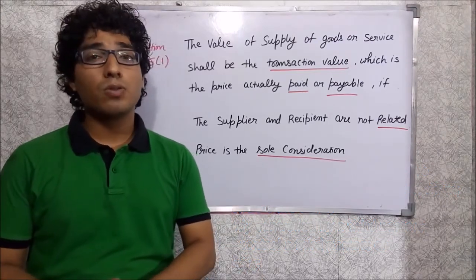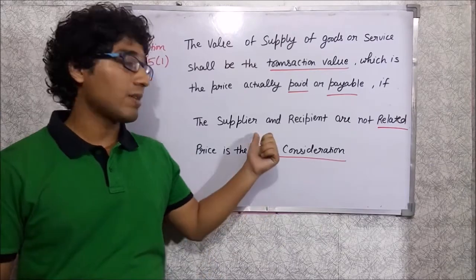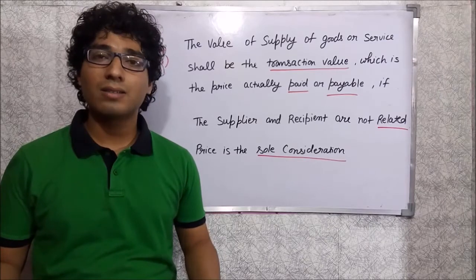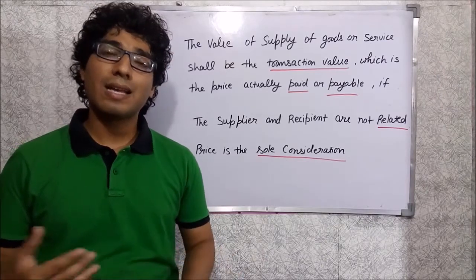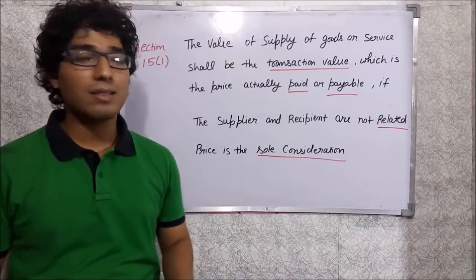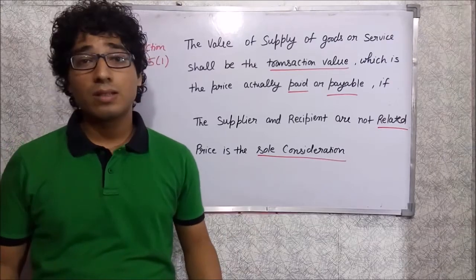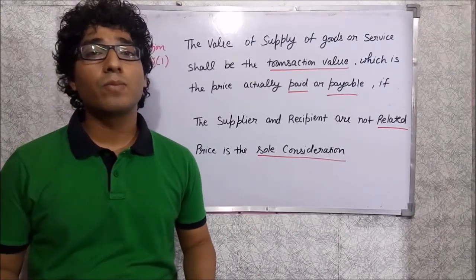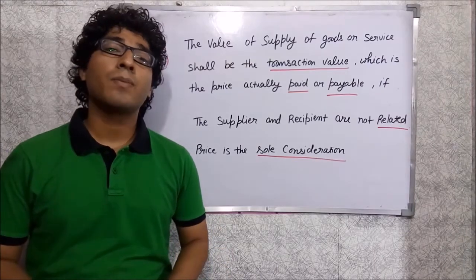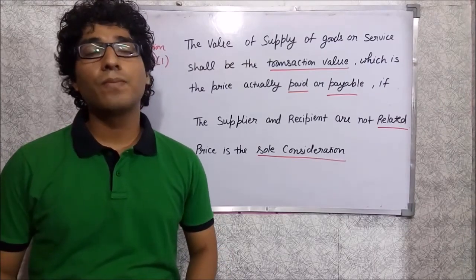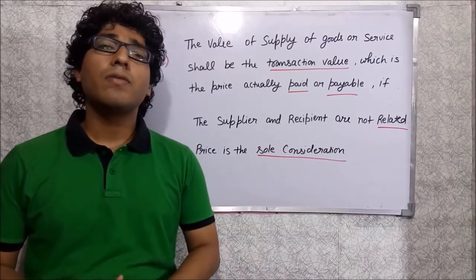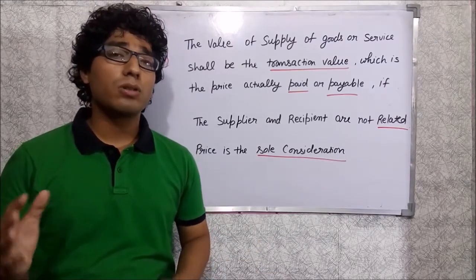So the first situation is when the supplier and recipient are not related. If they are not related, then the transaction value will be taken as the valuation of goods or services. The second situation is that the price is the sole consideration. So when can we say that the price is the sole consideration, or when is the price not the sole consideration?